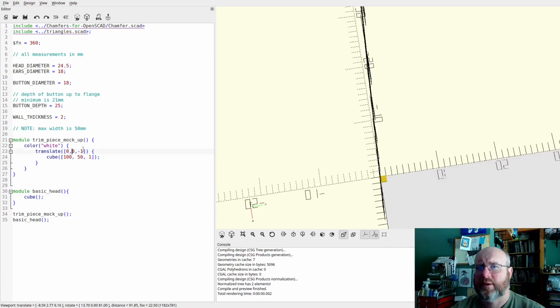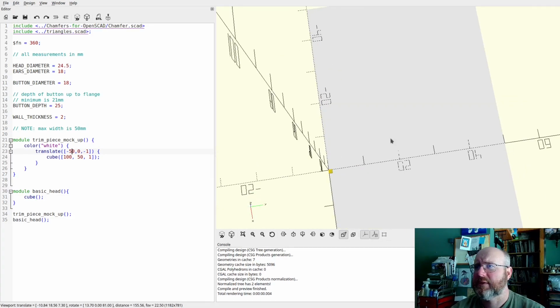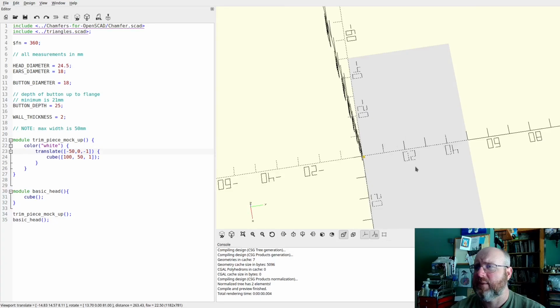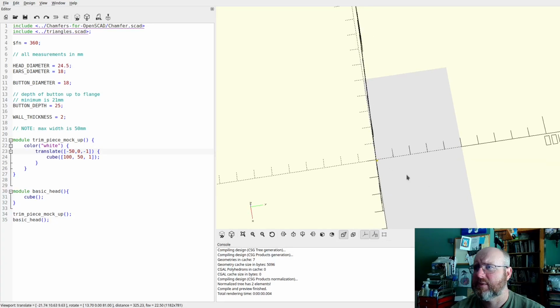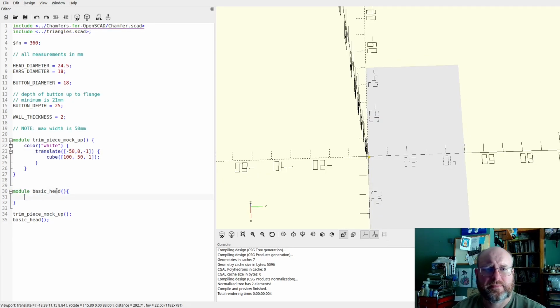All right. Now, and you know what? I want to move that up 50. There we go. So now it's kind of centered this way, and then that way it's not going to look so stupid when we start messing with our Mickey head. Okay, so let's start with our chamfer cylinder.